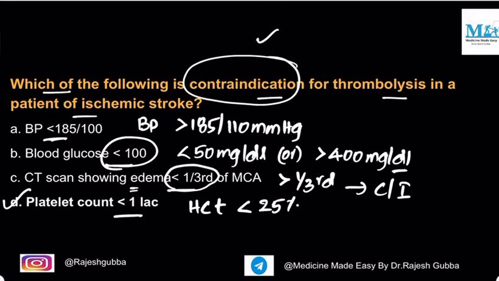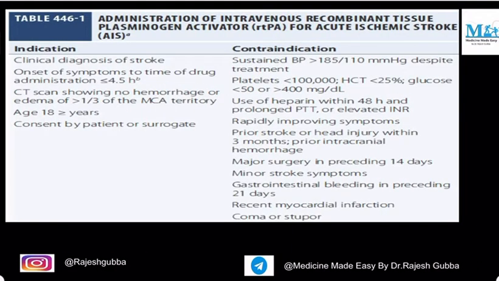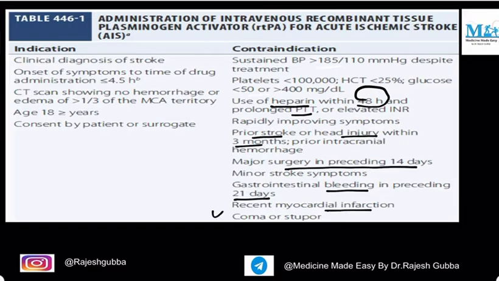And another important contraindications, this is a very, very important area for the questions, and you need to know this table, right? So the other contraindications, if you observe very carefully here, include prior stroke or head injury within 3 months, major surgery in preceding 14 days, use of heparin within 48 hours and prolonged partial thromboplastin time, gastrointestinal bleeding in preceding 21 days, recent myocardial infarction, coma or stupor.